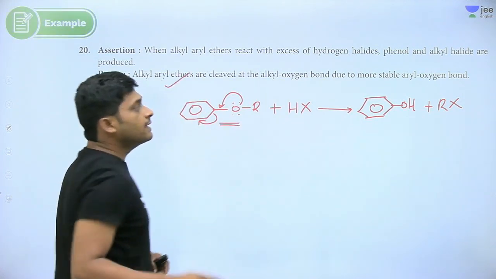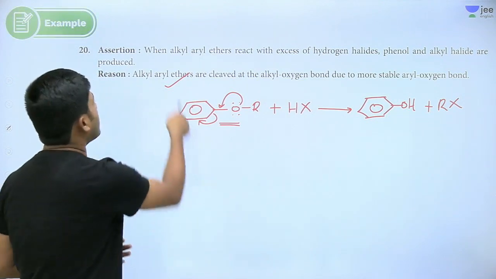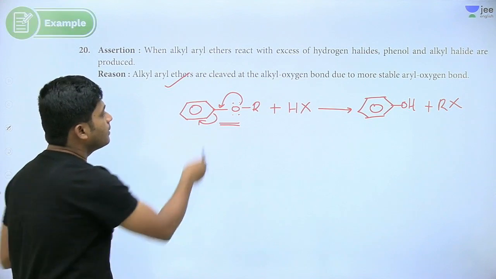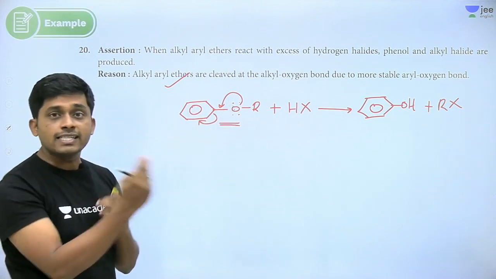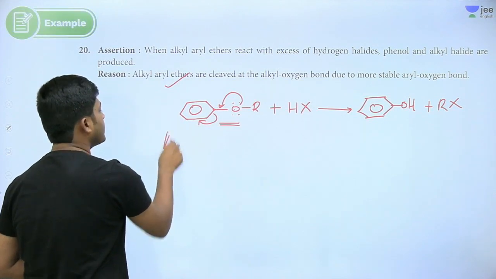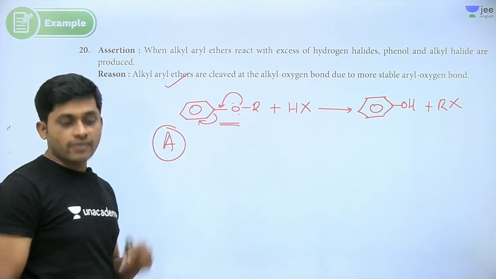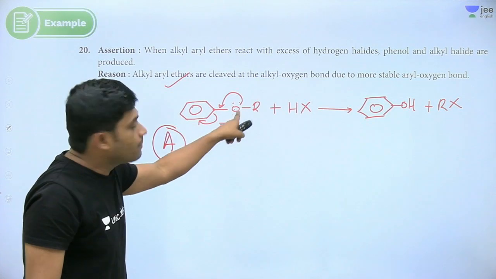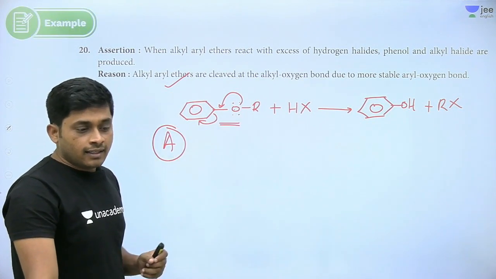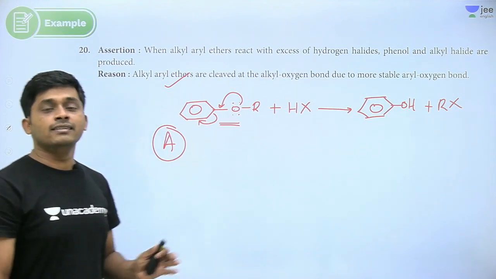This is also correct. It is not cleaved because of the more stable carbon oxygen bond, because it is getting double bond character, right? So assertion and reasoning are correct and it is the correct explanation. That's why we cannot break this bond. We can only break the RO bond. Fine. Let us move on to the next section.